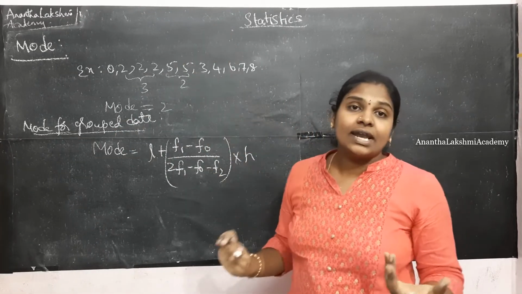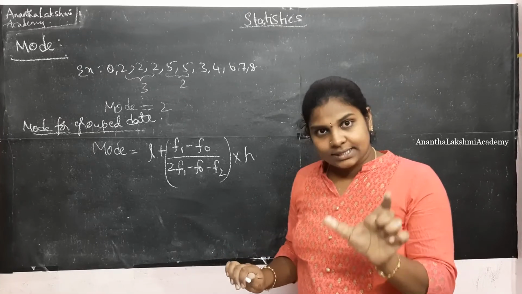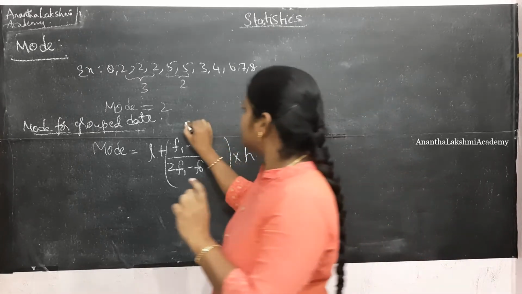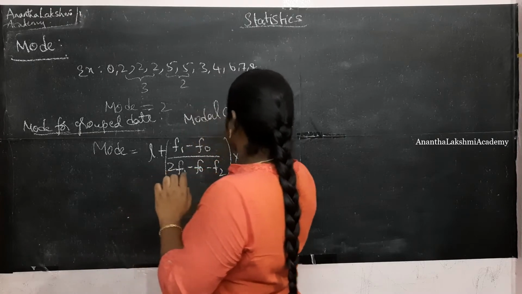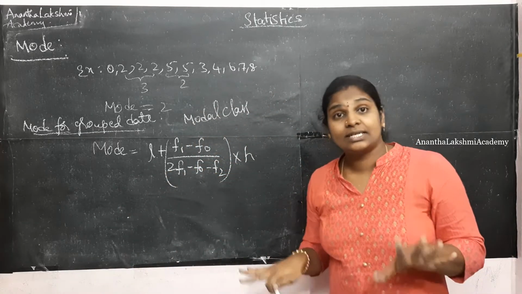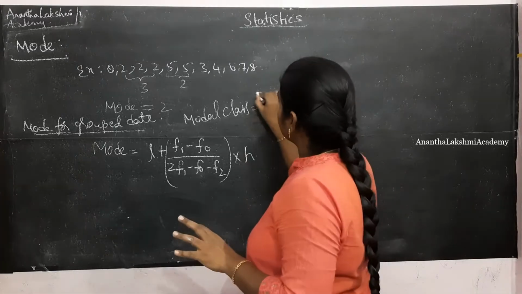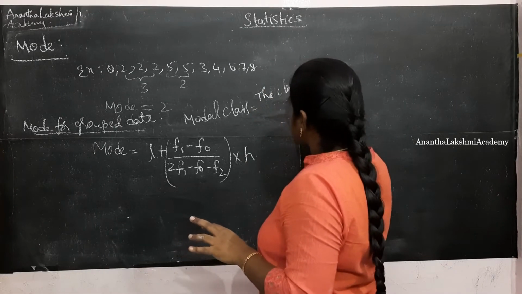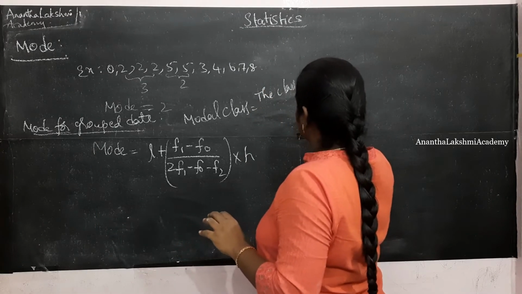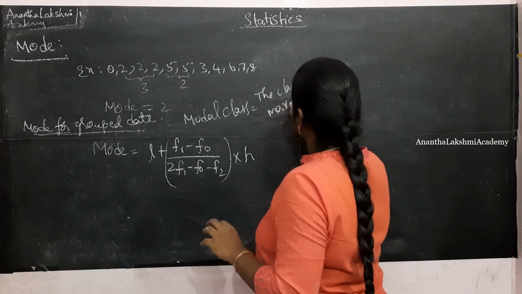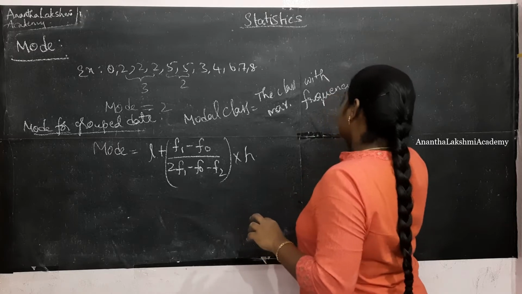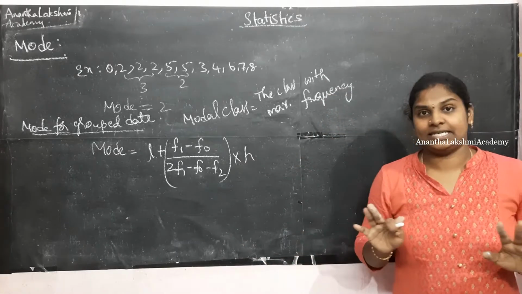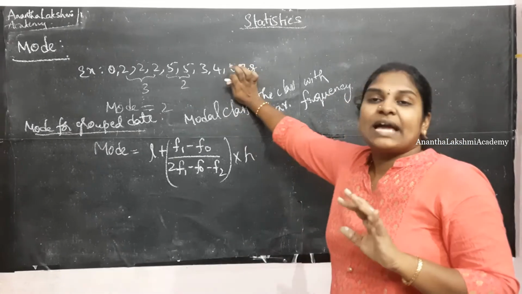Instead, we figure out a class called the modal class. What is the modal class? The modal class is the class with the maximum frequency.